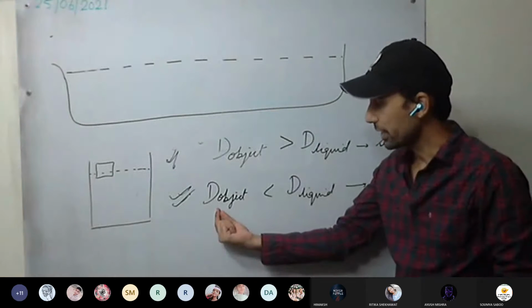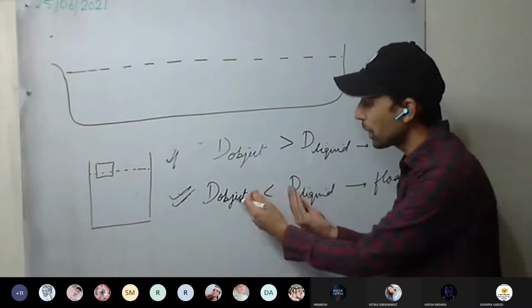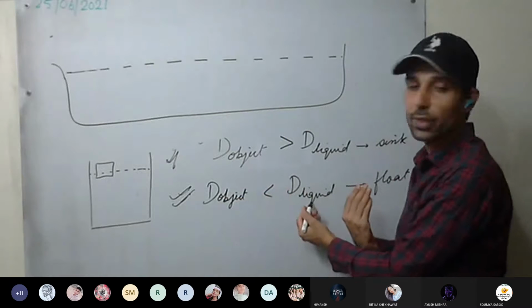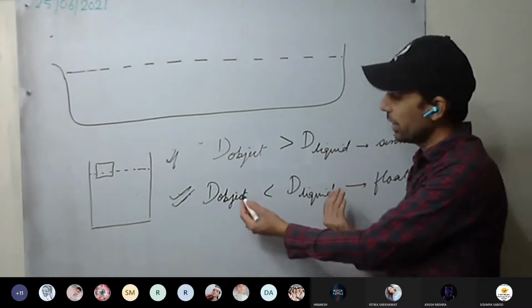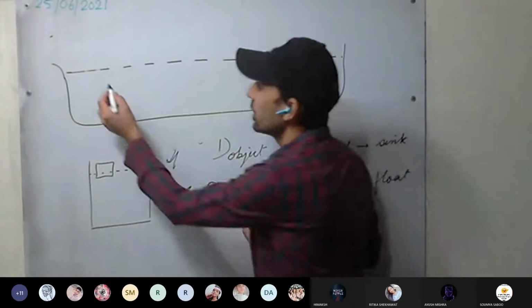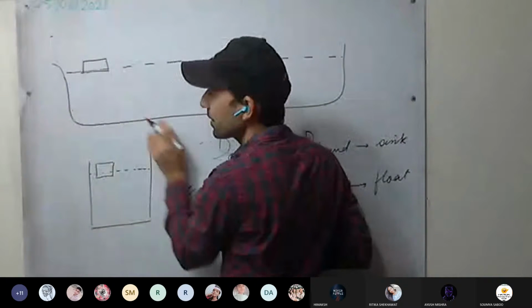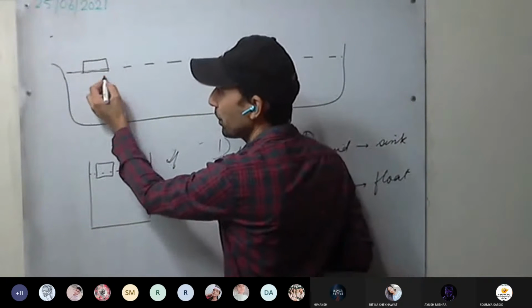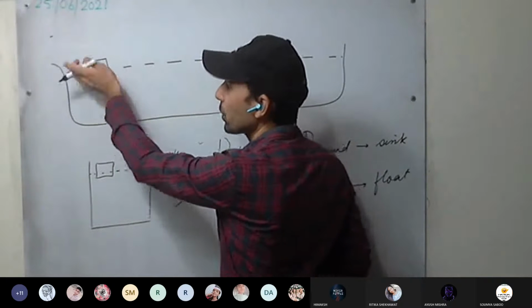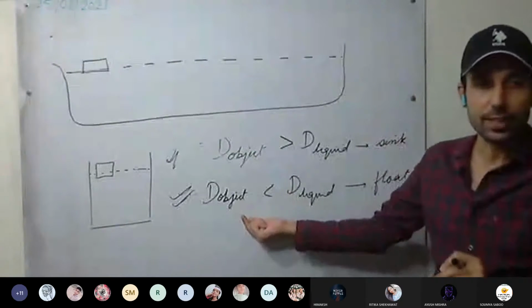So if the density of the object is much less as compared to the density of the liquid, the object will float something like this. Only a very small part will be submerged in the liquid and most of the part will be above the water. This is clear.